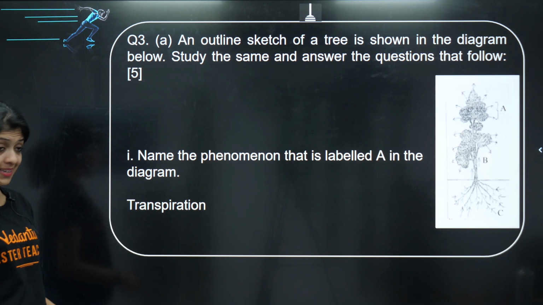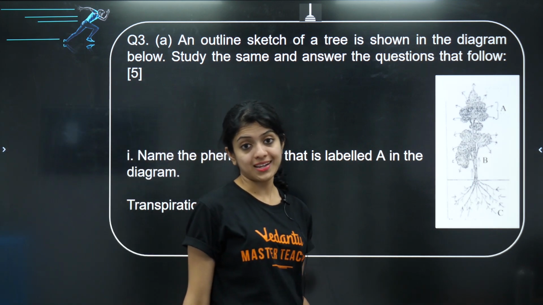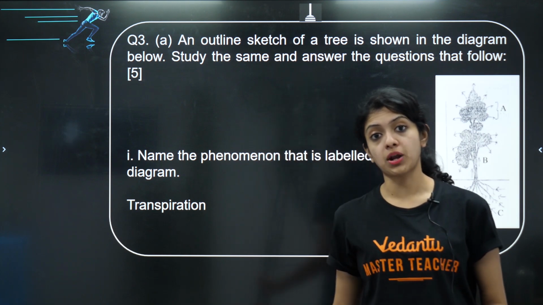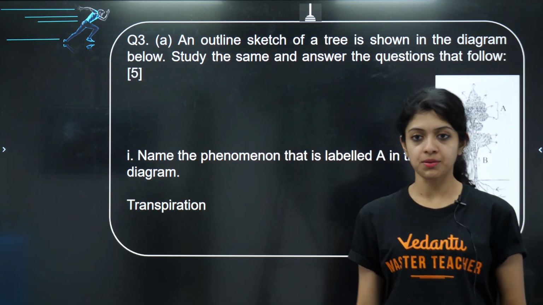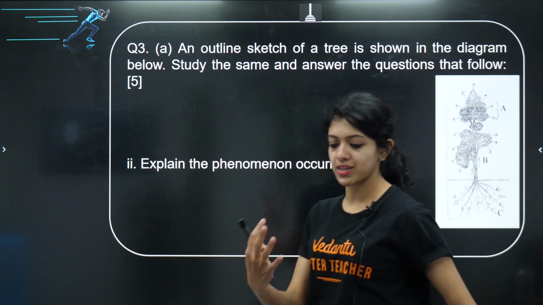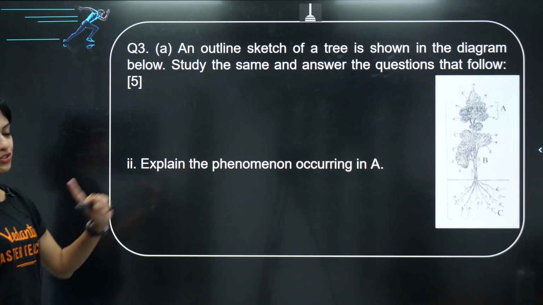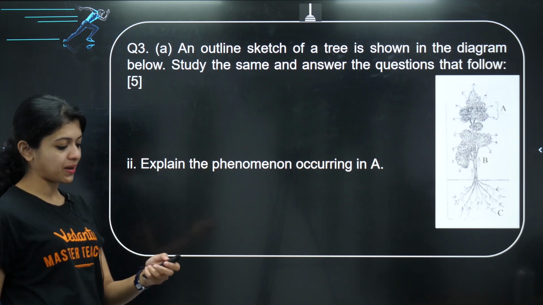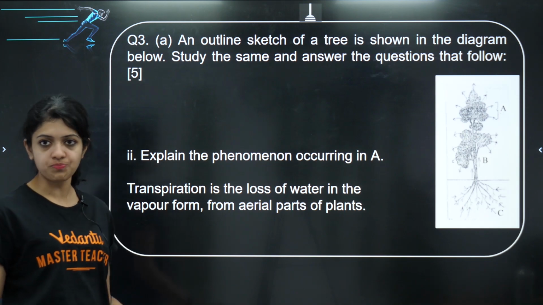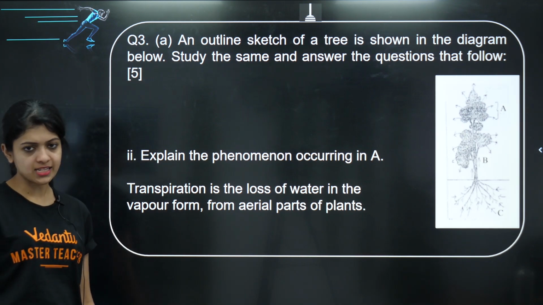Yes, it has to be transpiration. The process by which water is lost in the vapor form from the inside of the plant to the atmosphere. And that is actually your second question, because I was too excited, I just explained it to you. The second question is to explain the phenomenon occurring in A. Basically explain the process of transpiration. This is all that you have to write because it's a 1 mark question.